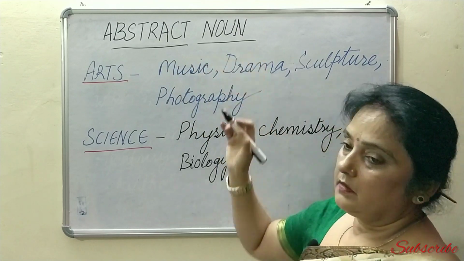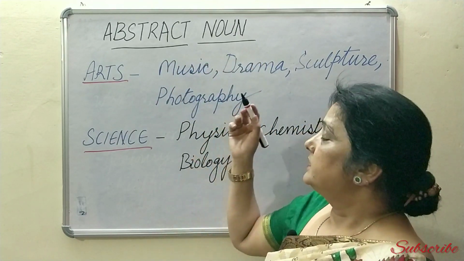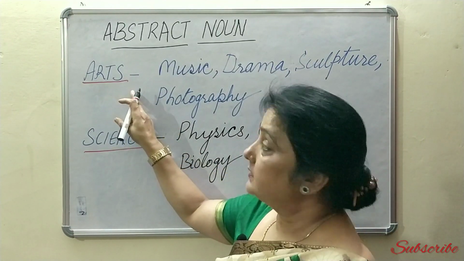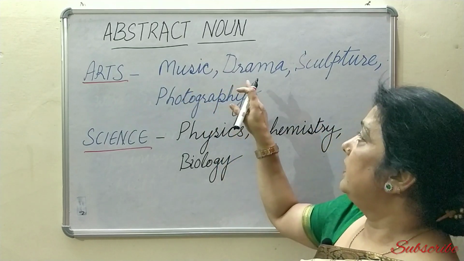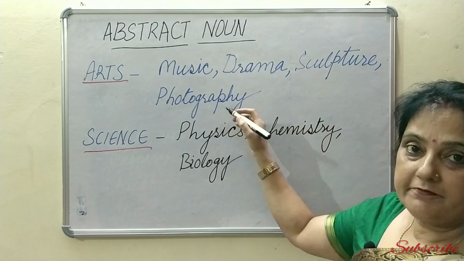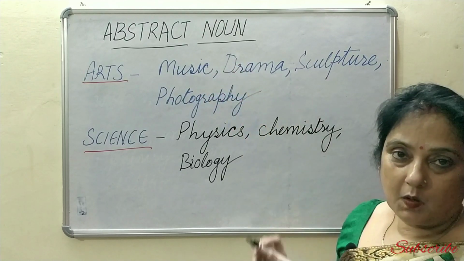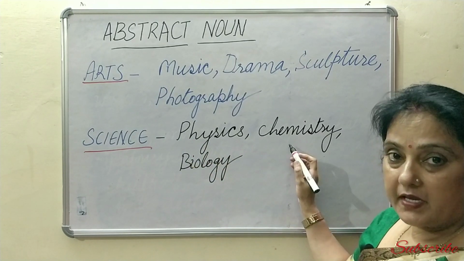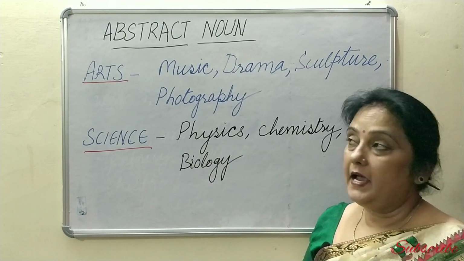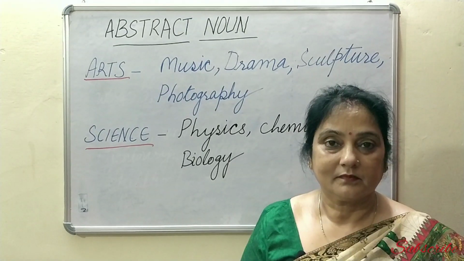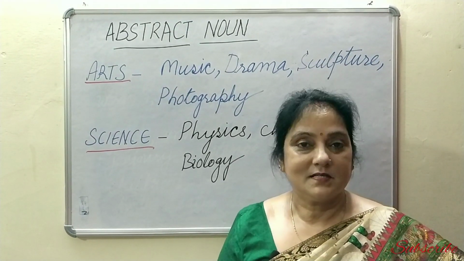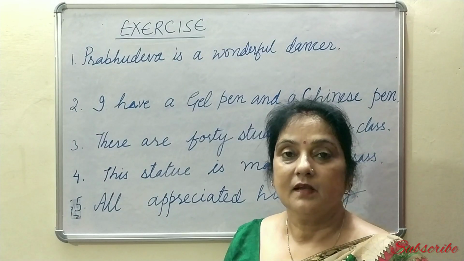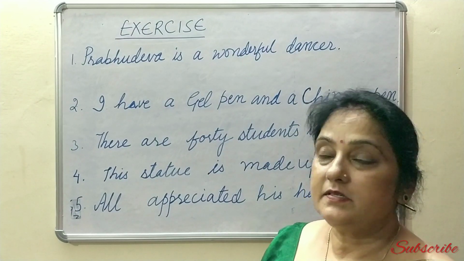Abstract noun is not only confined to quality, action or state. So all the arts like music, drama, sculpture, photography, these are all abstract nouns. All science like physics, chemistry, biology, these are also abstract nouns. So let's see whether we have understood the topic noun or not. Let us recapitulate what we have learnt.